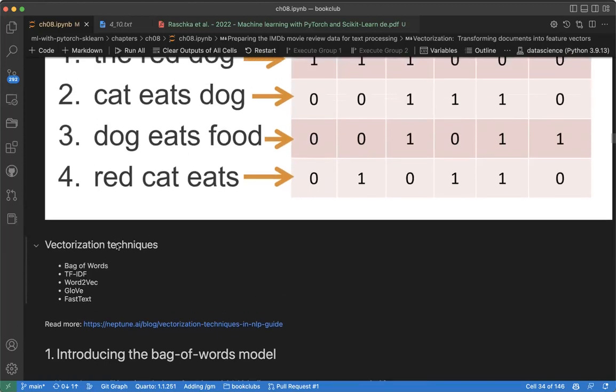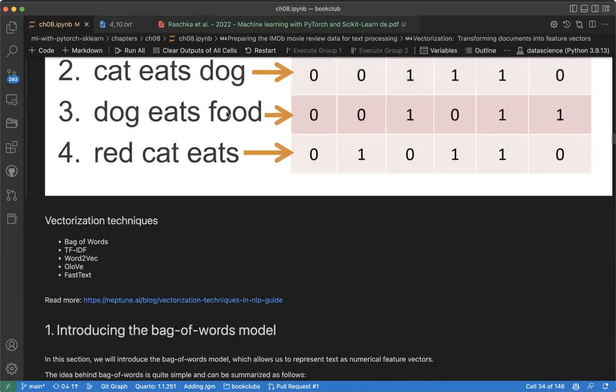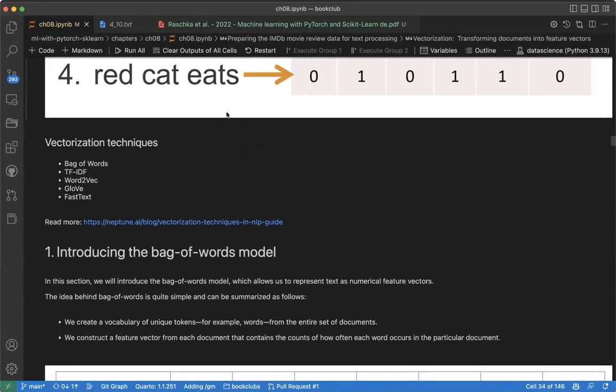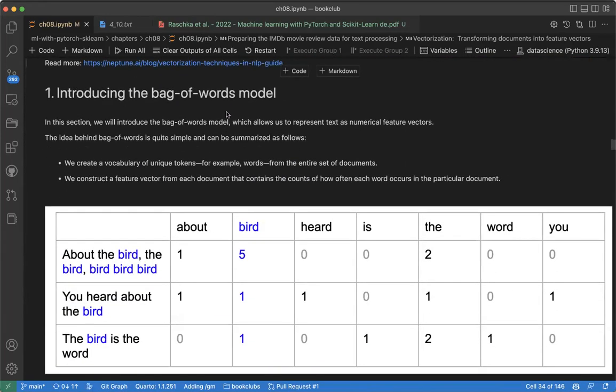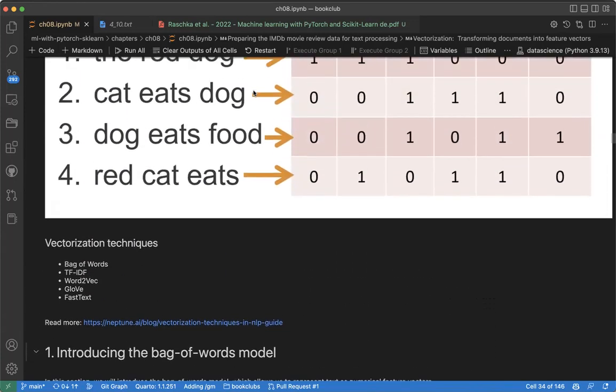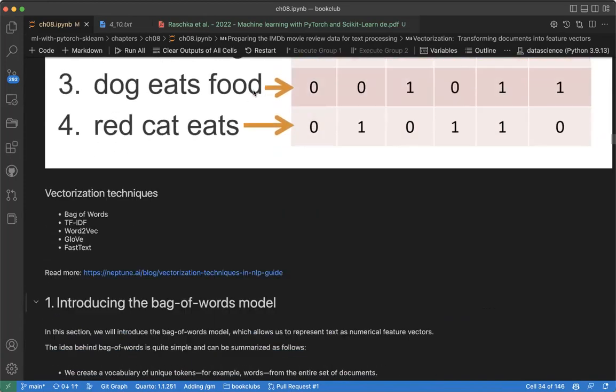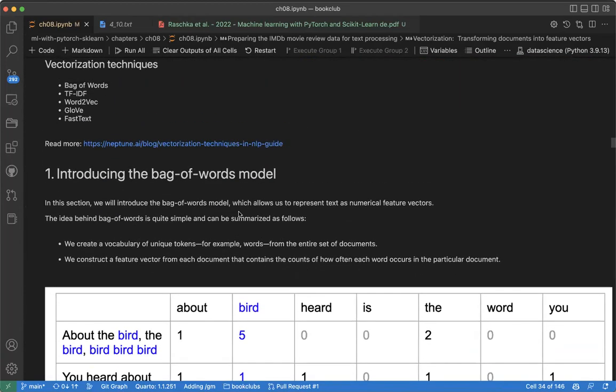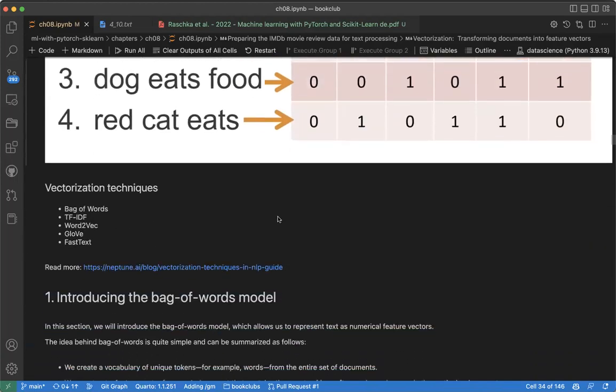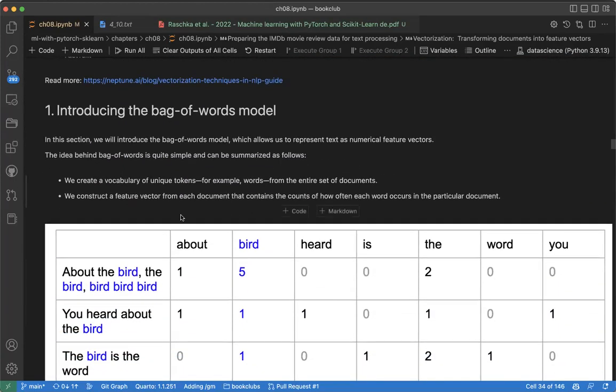Any question before we move on? Okay, so yes, go on. This particular one, which of the techniques did we apply? Yes, so this is called bag of words, the first one. So this is the bag of words we want to go over.